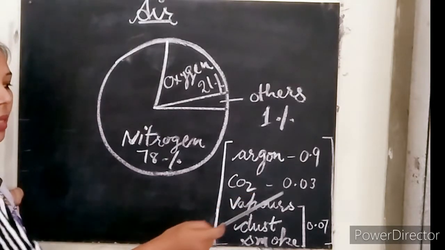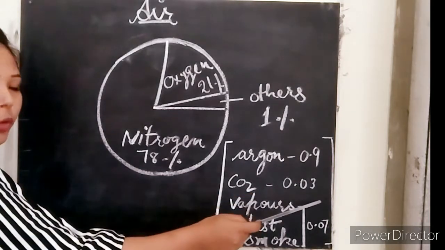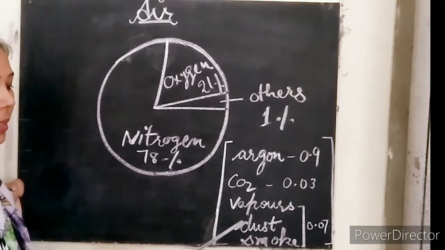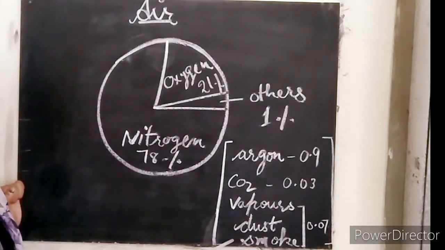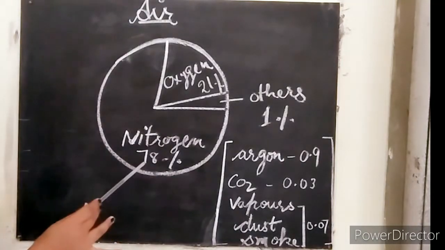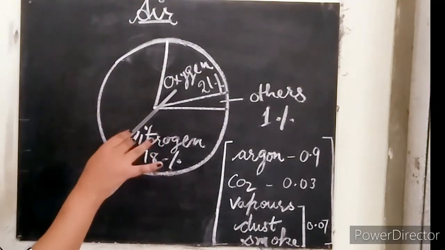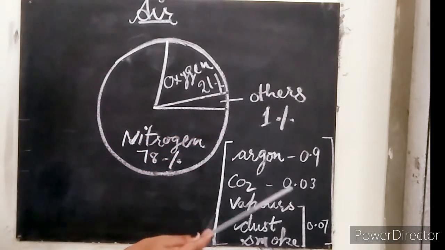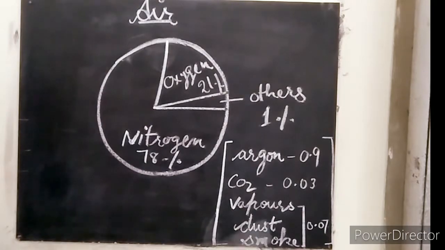0.9%, carbon dioxide, which is 0.03%, and 0.07% includes water vapors, dust particles and smoke. Clear? So this is all about the composition of air, right? So 78% nitrogen, 21% oxygen, 1% others, which include argon, carbon dioxide, vapors, dust, smoke.